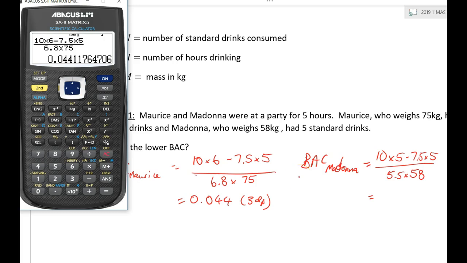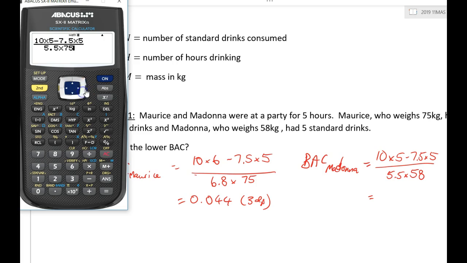Back to the calculator. What I can actually do is use my arrows to take me back up the top here. Because this is so similar, I should be able to modify that formula. I want to change this 6 to a 5, and go down here, and this 6.8 is going to become a 5.5.